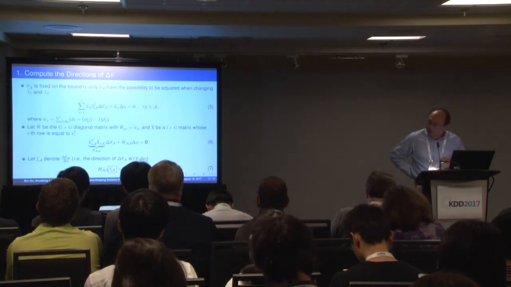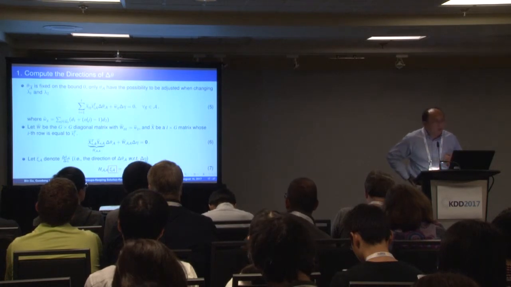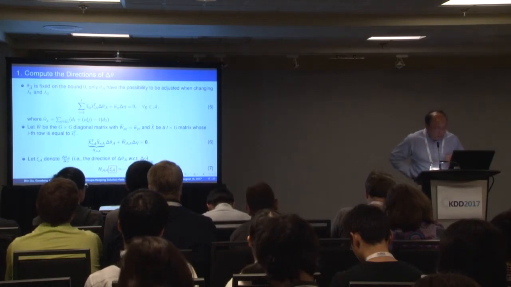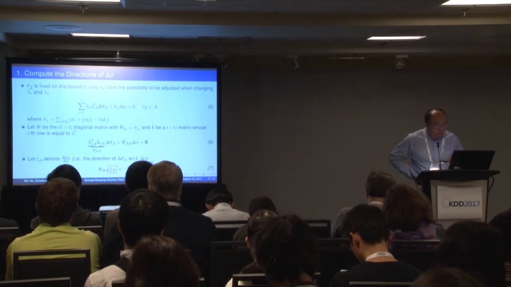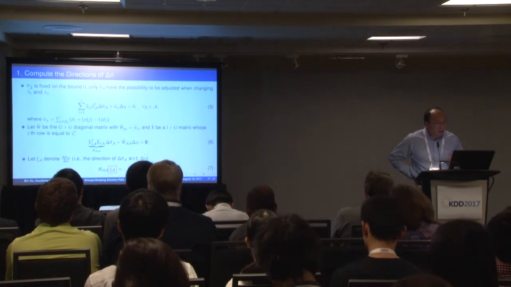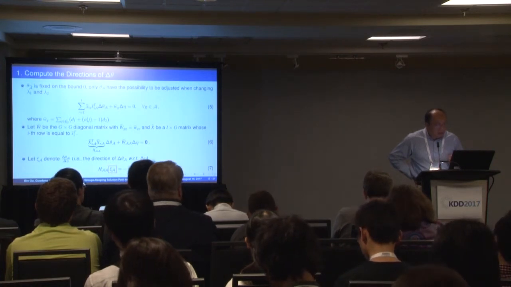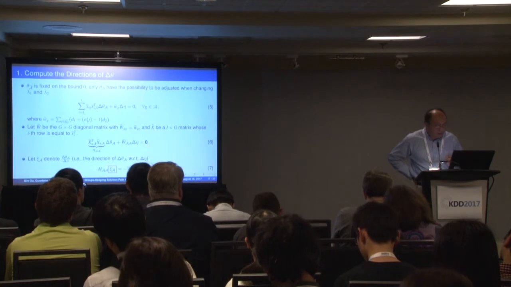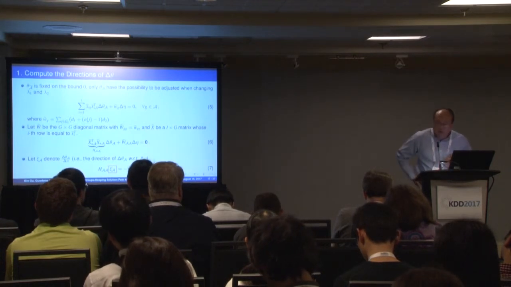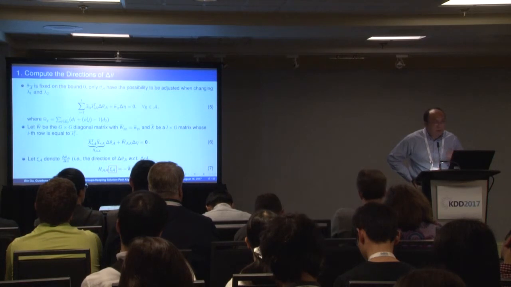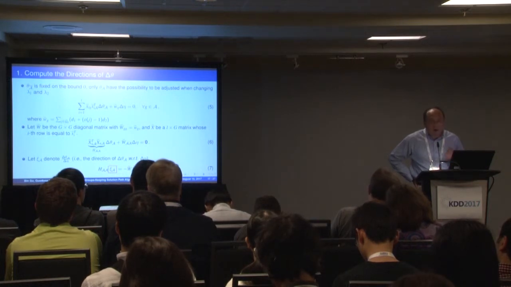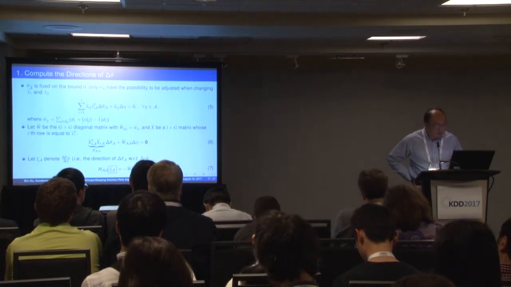Then equation 6, we write them in the matrix formulation. For the matrix formulation, we define the psi. Psi denotes the direction of the theta set with respect to the eta. Then for H, we don't do inverse here because we don't need to consider the zero part. So we do the QR decomposition for H, so we can calculate psi. After we calculate psi, we know the direction of the theta set and the eta.